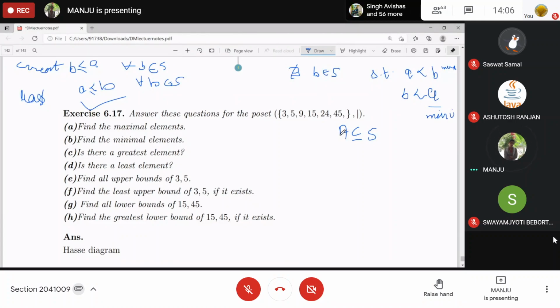Yes, the definition of lower bound of A. Anyone?